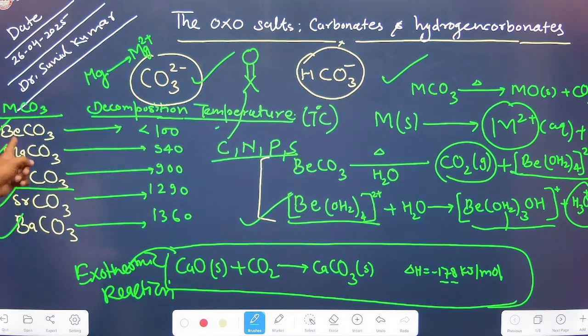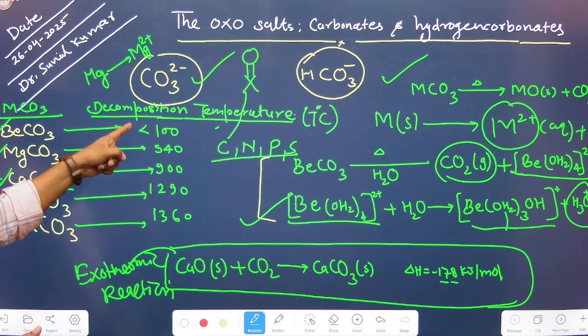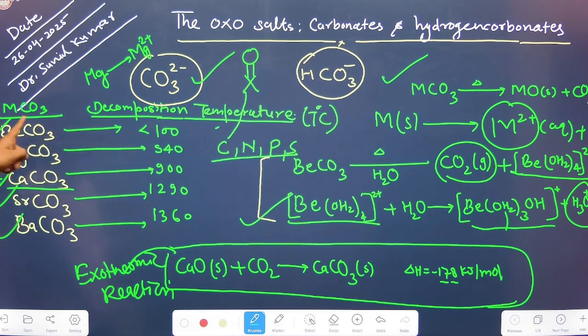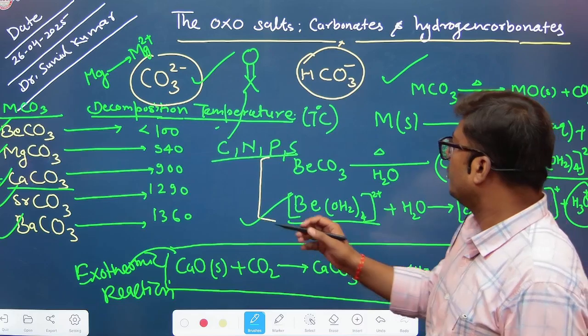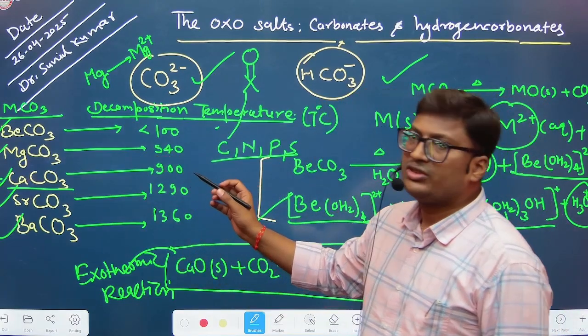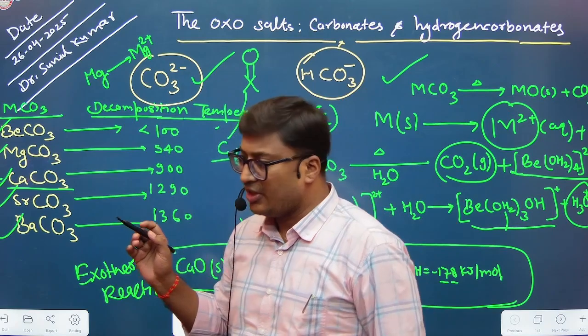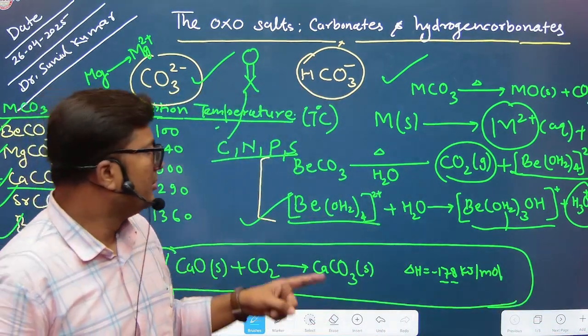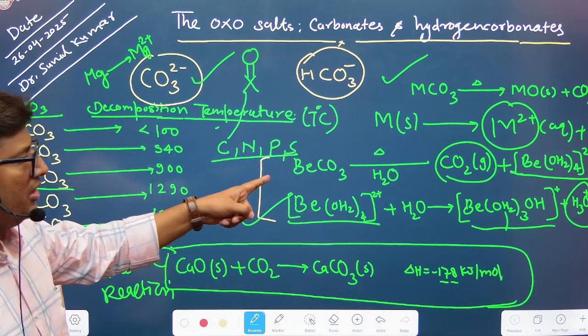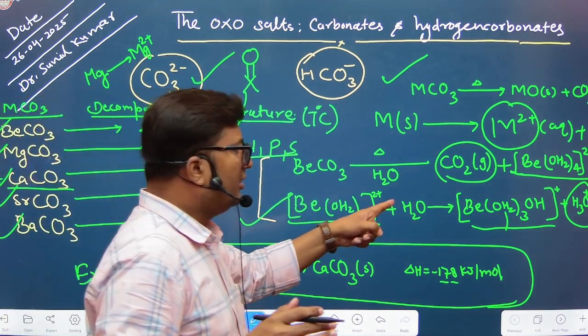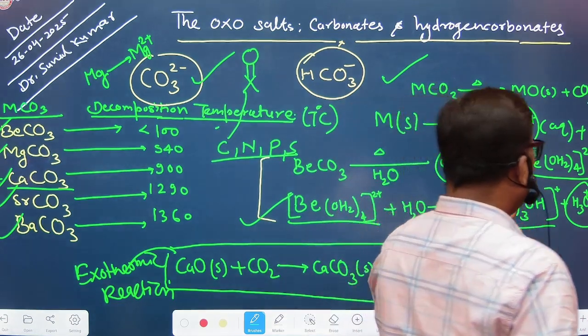From this table, you are clearly seeing the thermal decomposition temperatures of this series of alkaline earth metal carbonates, provided through the reference. Beryllium carbonate undergoes thermal decomposition at less than 100 degrees centigrade. It forms beryllium oxide, which does not exist in nature because of the polarization effect; rather, it exists as Be2+ aqueous.